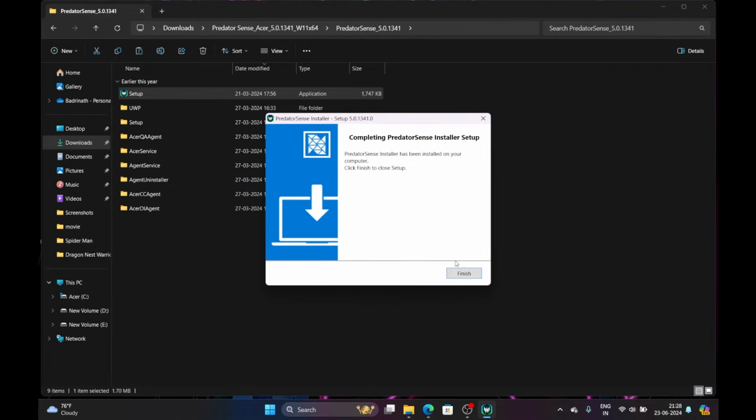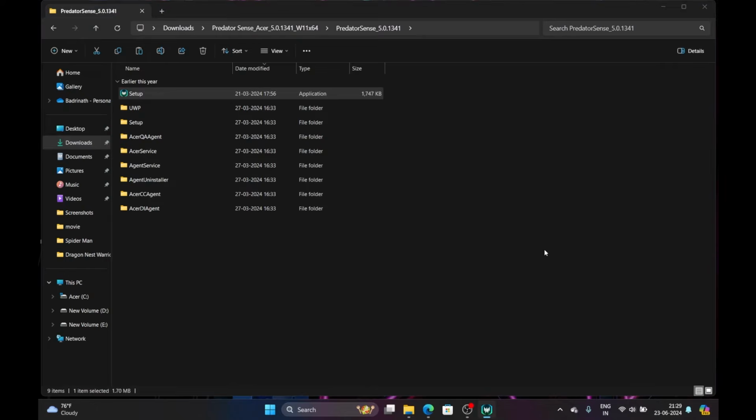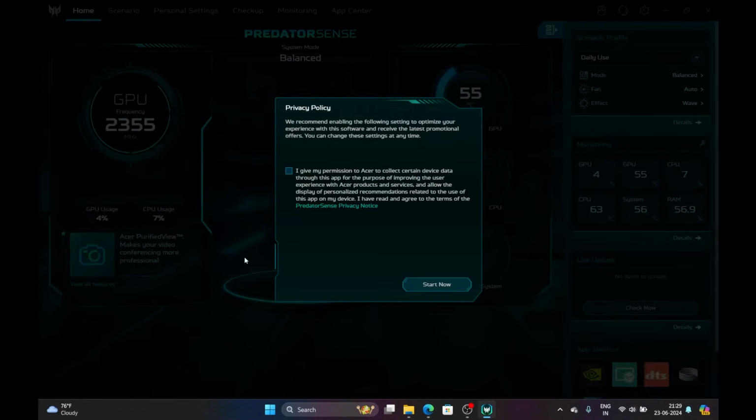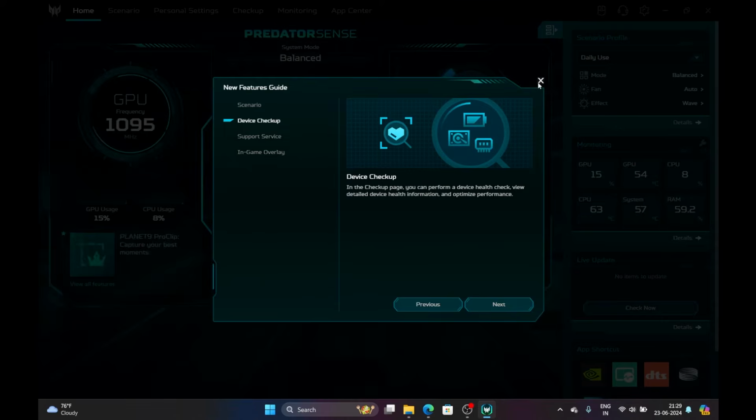Okay, now it's installed successfully, and let's check if PredatorSense works. I'm clicking the Predator button on the laptop. Yes, it's working for me now. Hit start now.